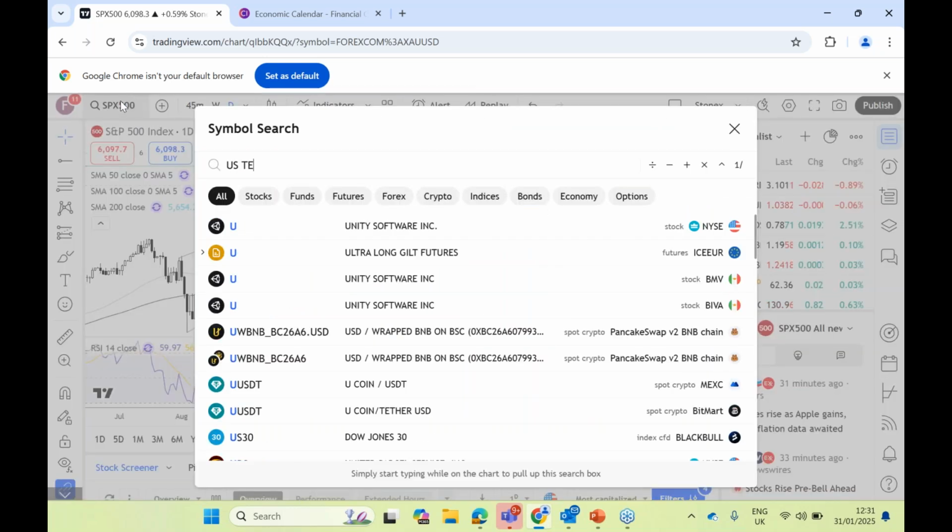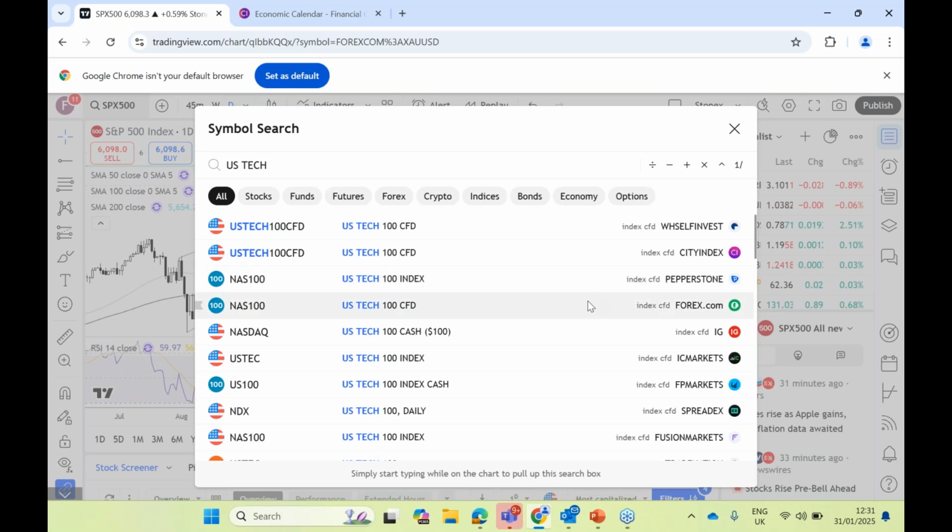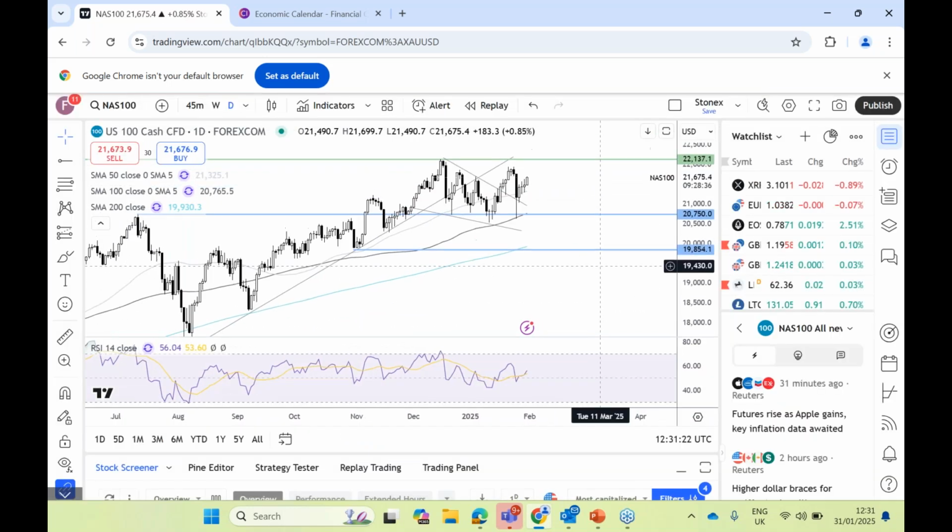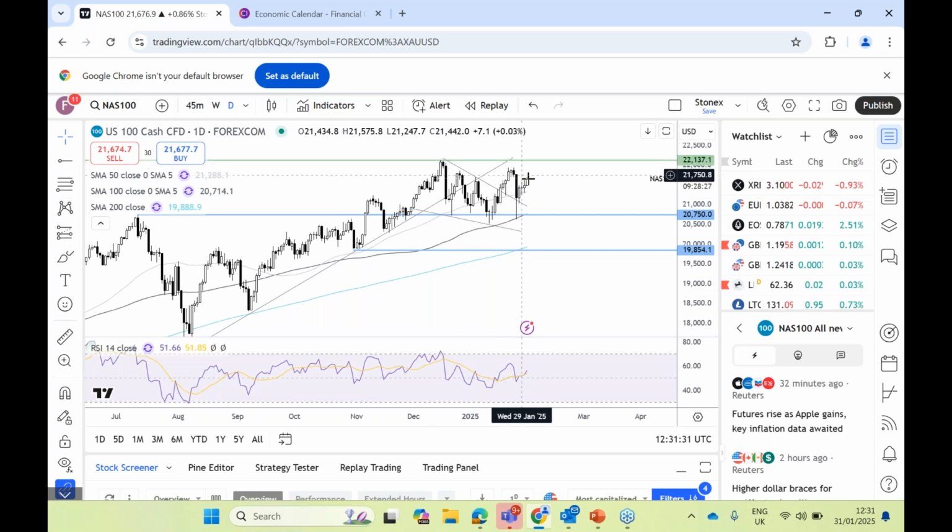Also, let's just have a quick look at the NASDAQ whilst we're here. Again, we had a similar pattern, that long lower wick back above the 50 SMA, not at all-time highs, and at the moment in danger of forming lower lows if we see any reversal here, but I'm confident that the 50 SMA is supporting prices right now. Be looking for a rise above the 21,900 to reach 22,100 and fresh all-time highs on the upside. Support there at the 50 SMA around 21,300.